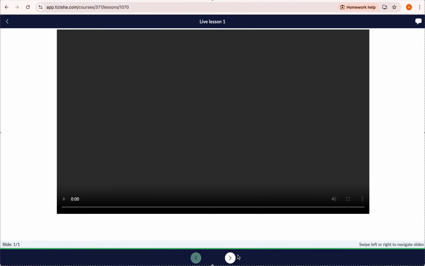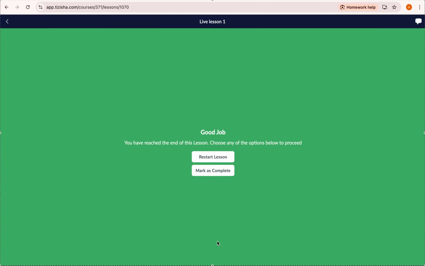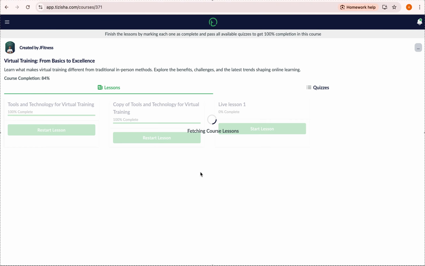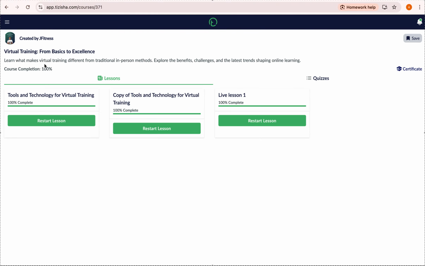I'll take you through all this once we switch over to the creator. Again, I'll mark as complete, and you can see the status here changes to 100%. You'll also notice that the icon for the certificate has appeared only after we've finished the whole course. The course completion reads 100%. Only then do we get to download our certificates, right?